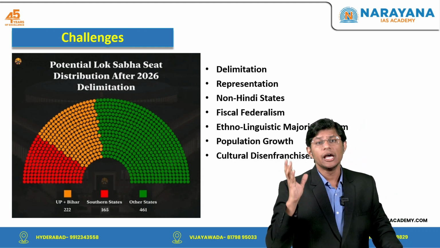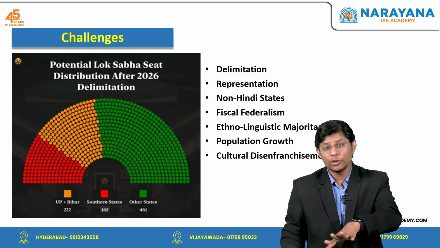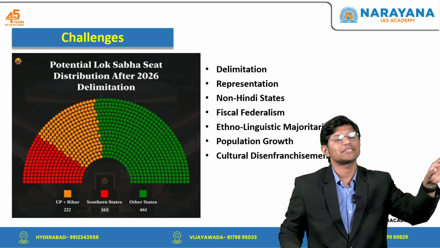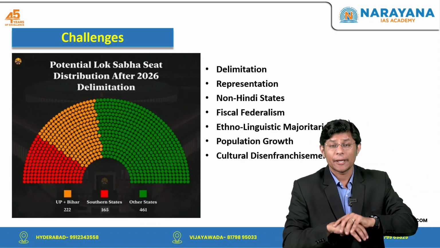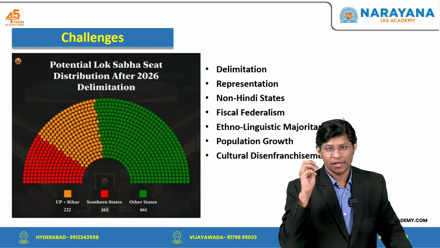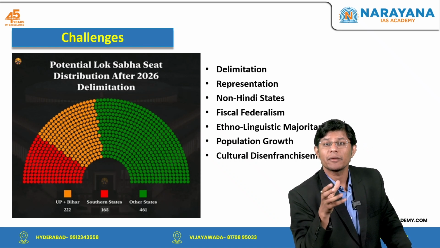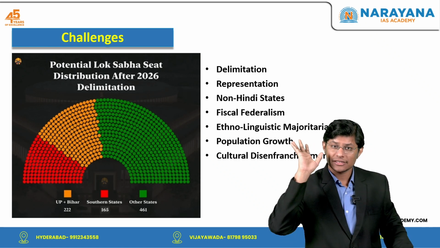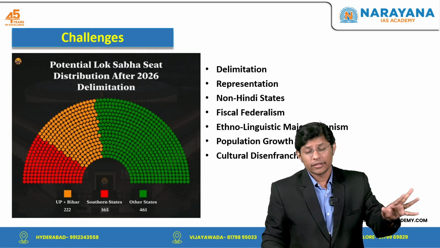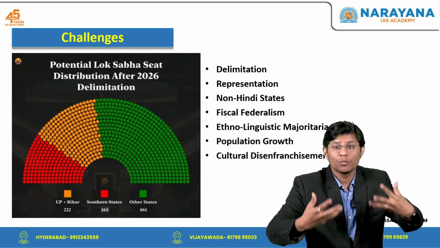The second solution is to permanently freeze delimitation. Another potential solution is to make a permanent decision to freeze the redistribution of seats across states, maintaining the current seat allocation in the Lok Sabha, which is 545. This would avoid the uncertainties and potential inequities introduced by periodic redistributions, and this will ensure stability and fairness in representation.